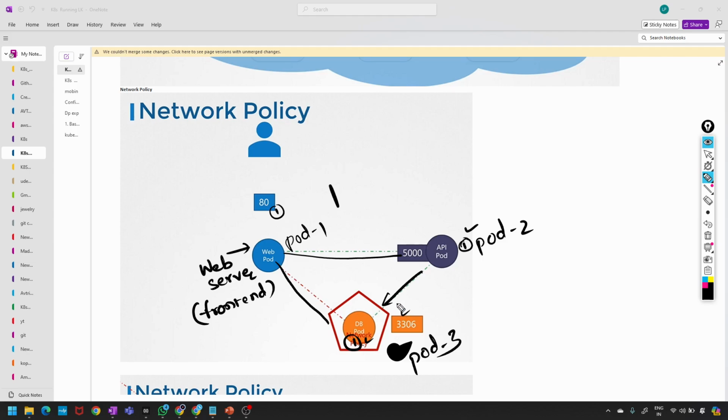Again, this is only applicable to the pod on which the network policy is applied.